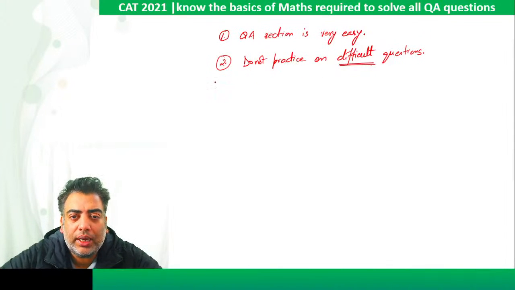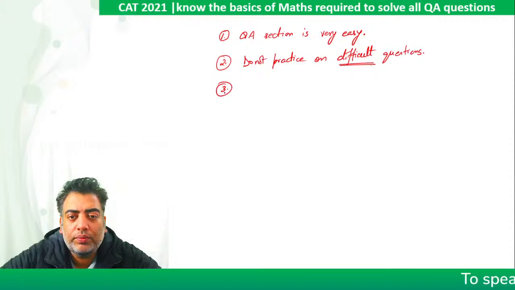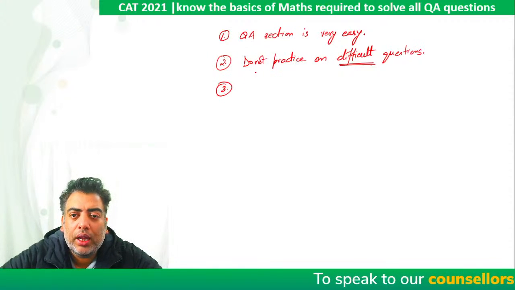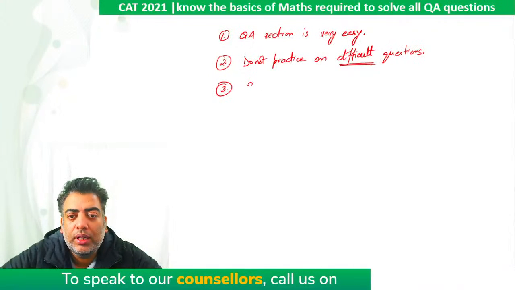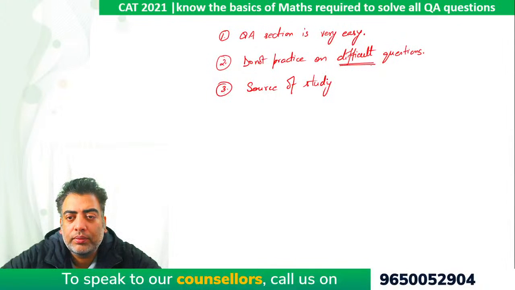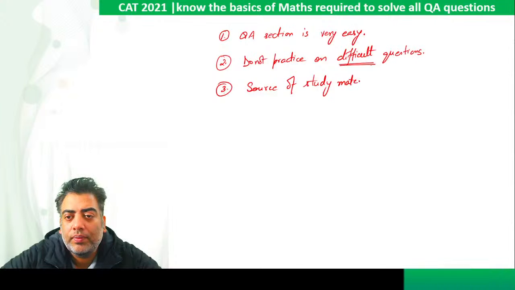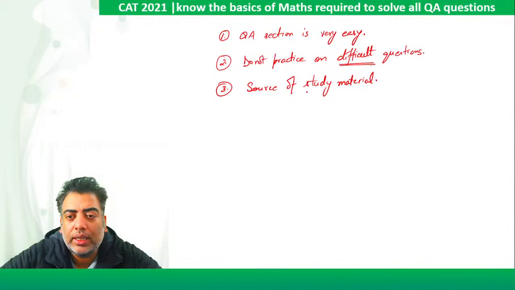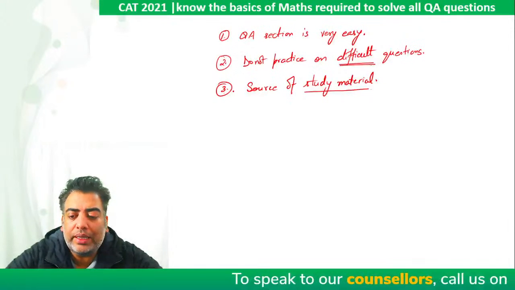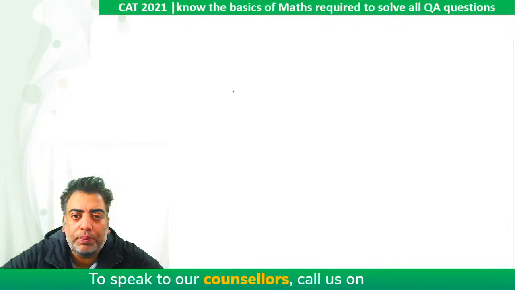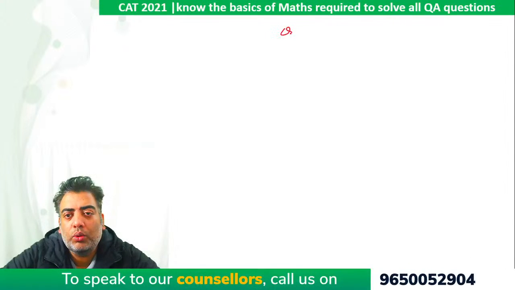So point number three, we need to understand, if we do not want to practice on difficult questions, then what should be the source of study material? So this plays a very critical role. So first of all, we need to understand what all topics are covered under quantitative ability.